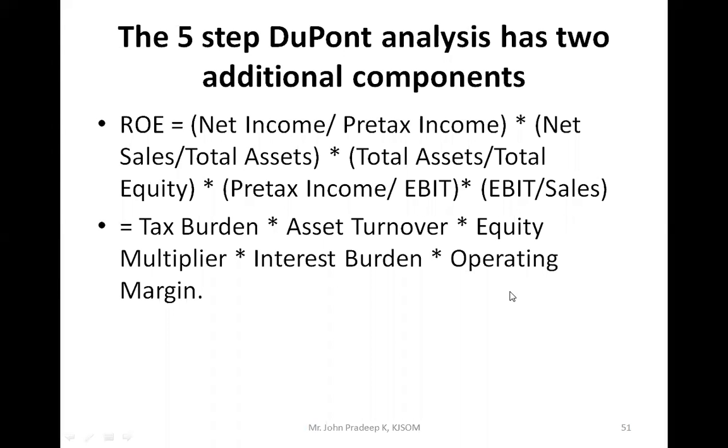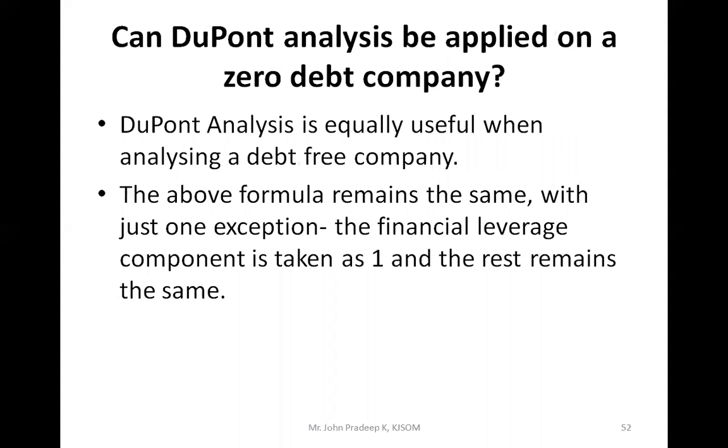Anyone? Corporate earning before interest and tax. Yeah, earnings before interest and tax. So here they're going to use 5 steps. Earlier we had only 3. They can use 5 also. That will tell you the tax burden, asset turnover, equity multiplier, interest burden, and operating margin. They can even go inside and check their company. That is what they can do.